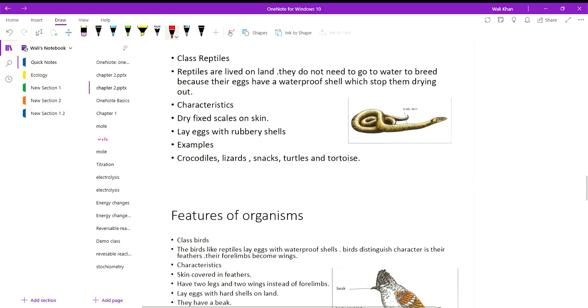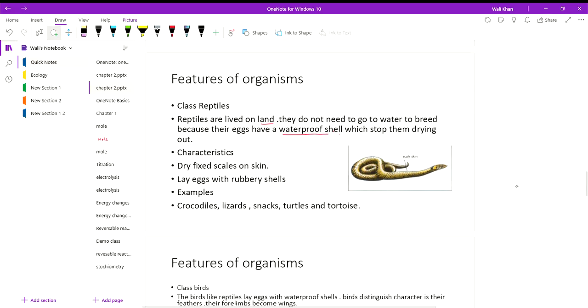Next, we have class reptiles. Reptiles live on land. They do not go to water to breed because their eggs have a waterproof shell which stops them drying out. So their eggs have waterproof shell, so they don't need to go back to water to breed.